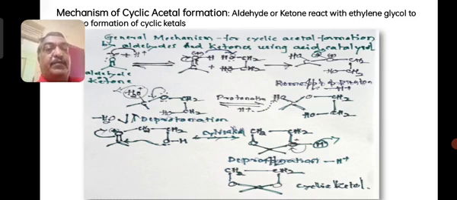So please remember, friends, particularly for your syllabus, whatever reactions I have shown here are mechanism steps. Sometimes they may ask a 5 marks question on the mechanism. As far as possible, if you understand one reaction mechanism, then the rest of the mechanisms are very simple and very easy to understand.